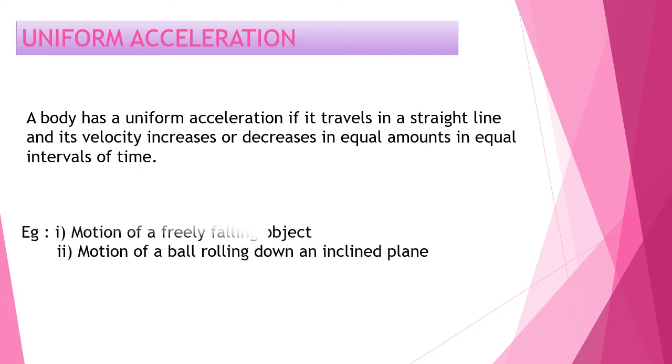Example, motion of a freely falling object, or motion of a ball rolling down an inclined plane. Or also we can say an object whose velocity is decreasing in equal amount in equal intervals of time, as we discussed in the previous slide, also can be an example of uniform acceleration.